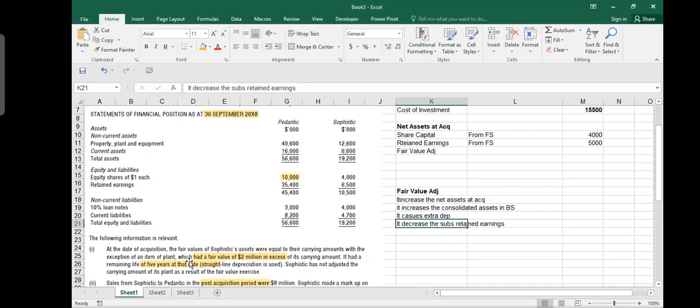And that is why they are telling you that it had a fair value of 2 million above its carrying amount, and a remaining life of 5 years at that date, which means 2 million divided by 5. So 400,000 is the annual depreciation. Sophistic has not adjusted the carrying amount in its financial statements.